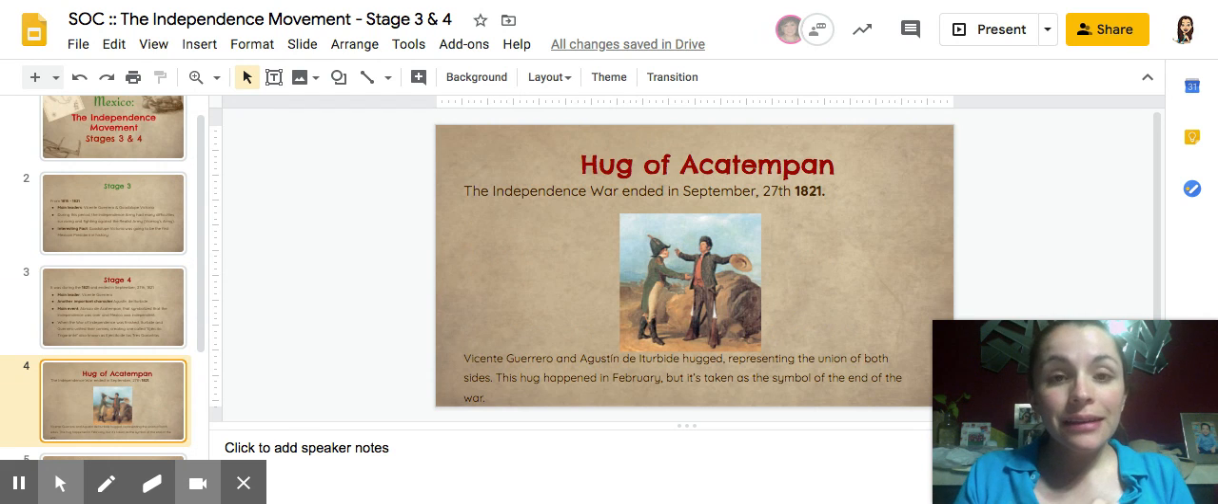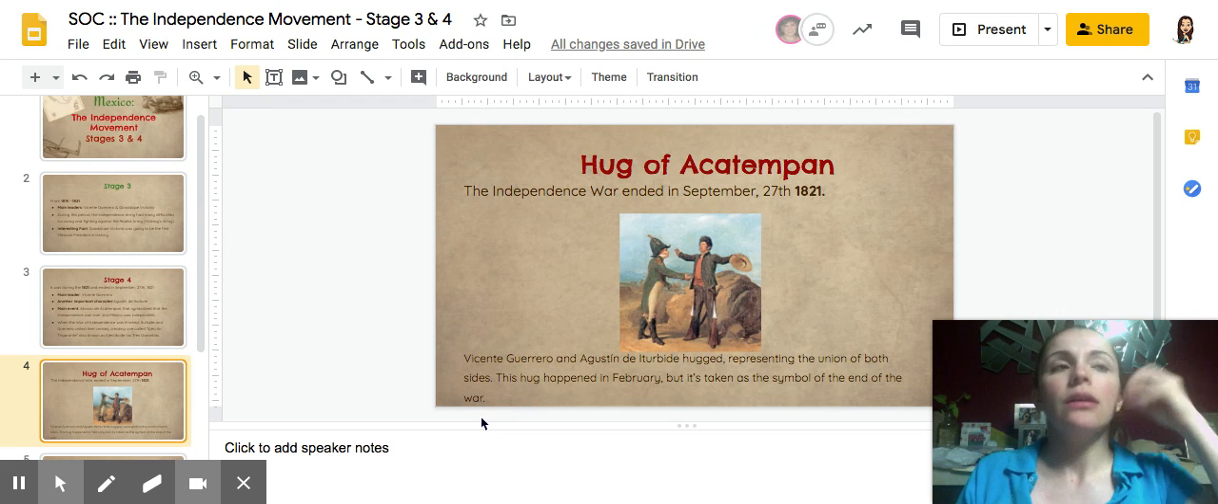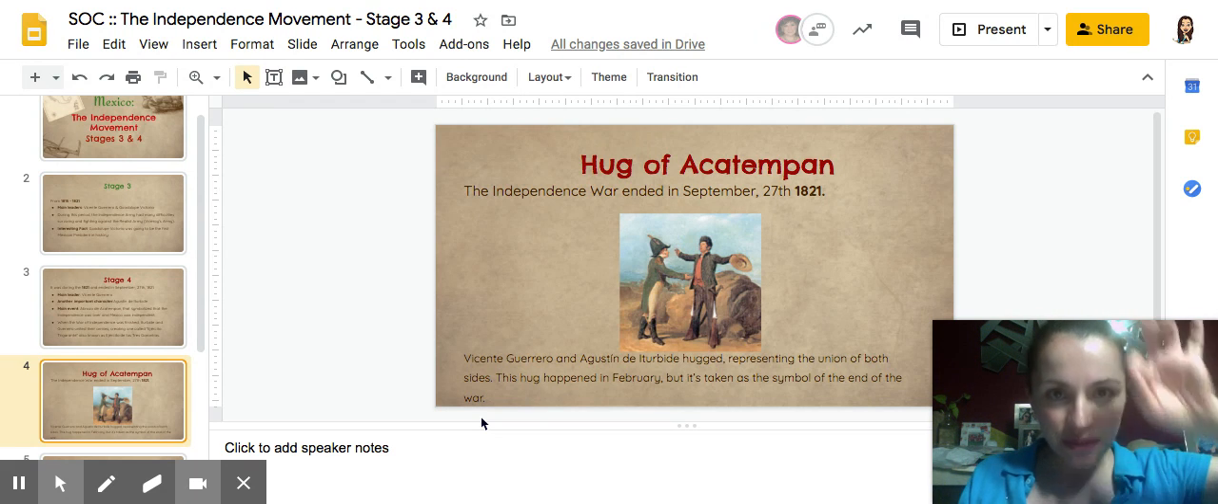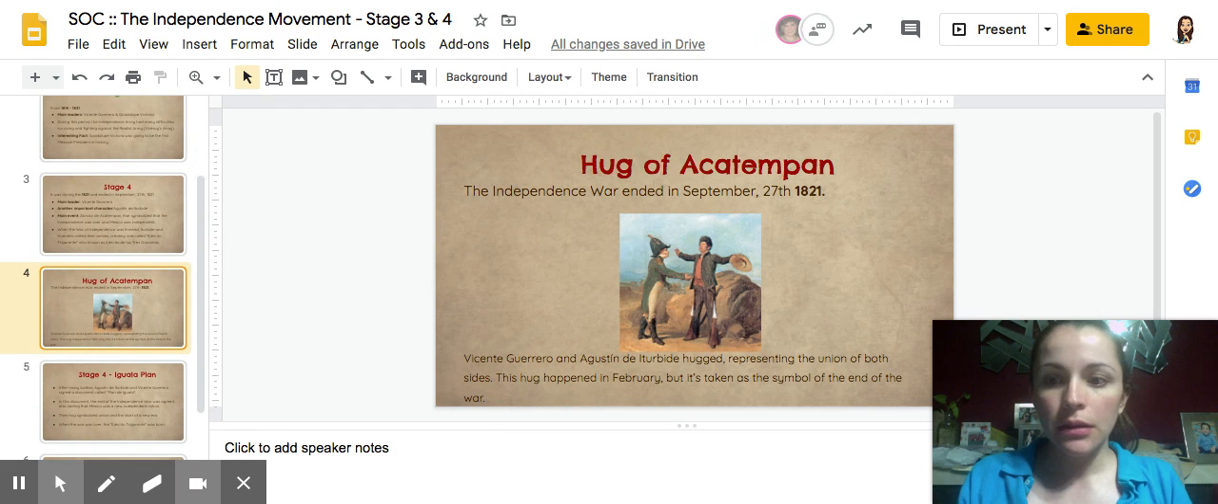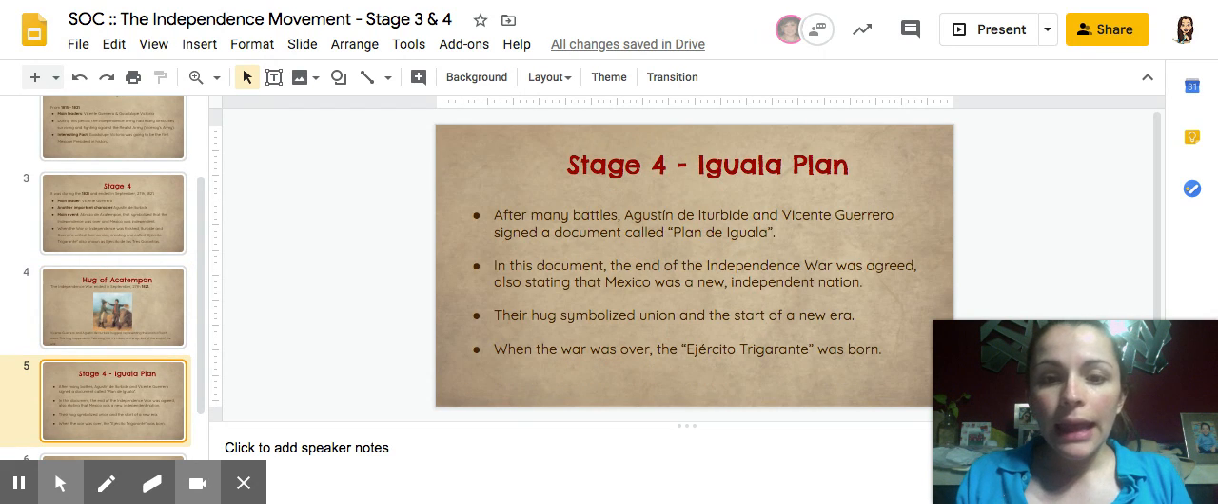So this is a painting that illustrates how the Abrazo de Acatempan went. This hug happened in February, but the official date for the independence, when officially the war was over, was September the 27th, 1821. Okay? So these two events didn't happen the same day, but this hug symbolizes pretty much the end of the war.